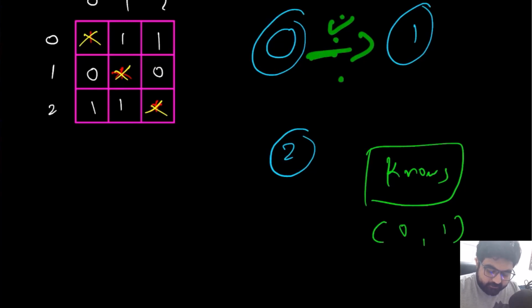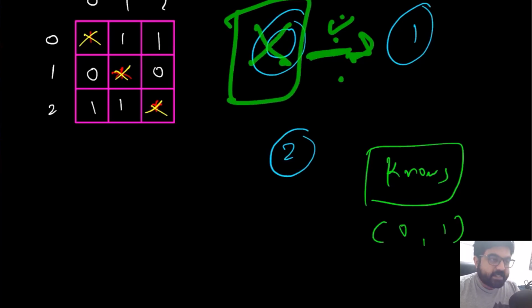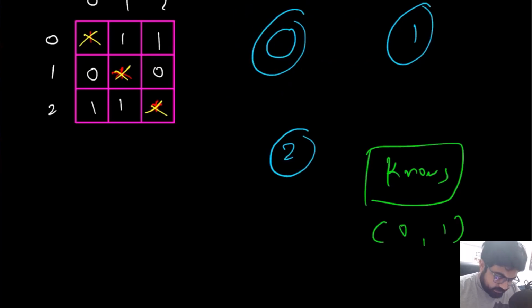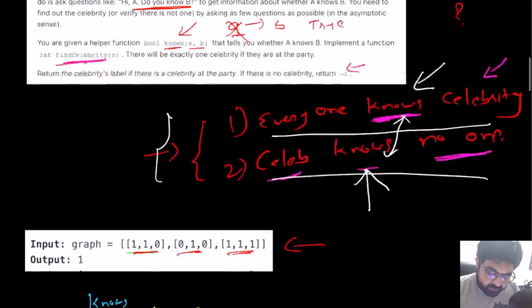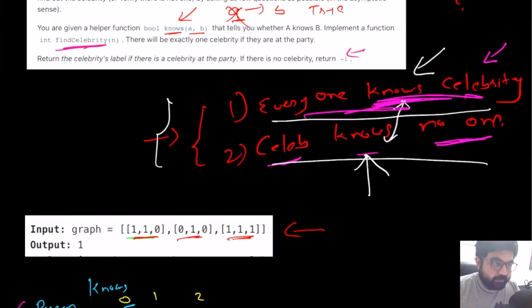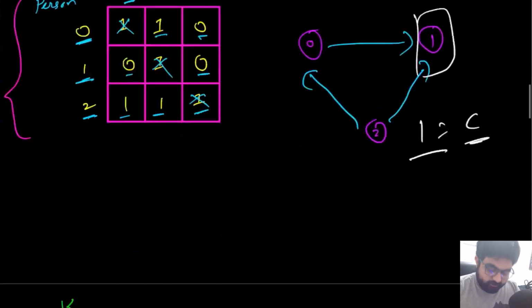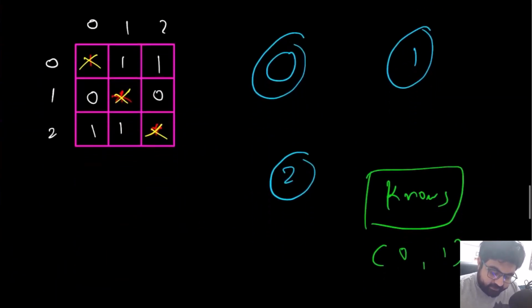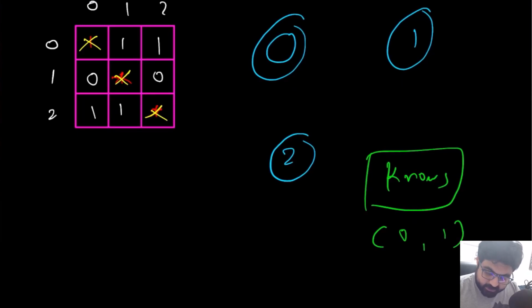Now, if we know for sure that 0 knows 1, what is one thing we can say for guarantee? We can say for certainty that 0 cannot be a celebrity. Why can we say that? Because remember the definition of a celebrity: everyone knows the celebrity and the celebrity knows no one. Which means if we check the knows function between 0 and 1 and the answer is true, definitely 0 cannot be a celebrity, so we are eliminating 0.